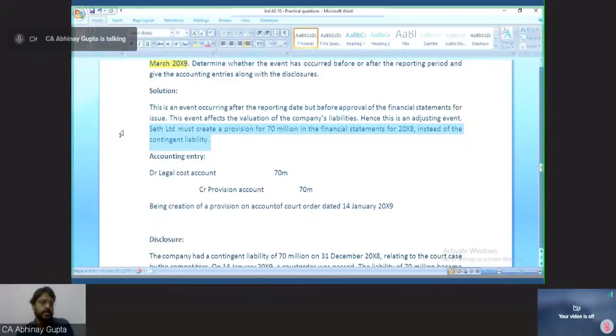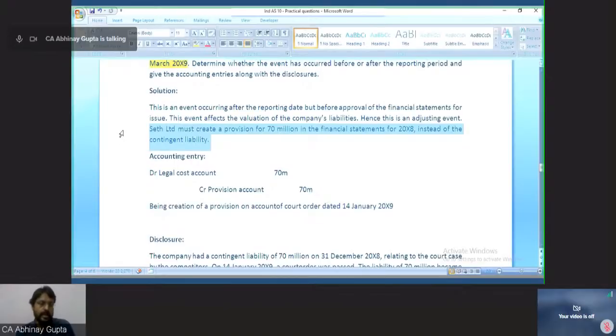So State Limited should have made a best management estimate to provide for the liability which is expected to arise if they lose the case. So 70 million is to be provided for since the case has been decided prior to the approval of accounts by the board of directors. Hence 70 million will be recorded as a provision instead of a contingent liability.